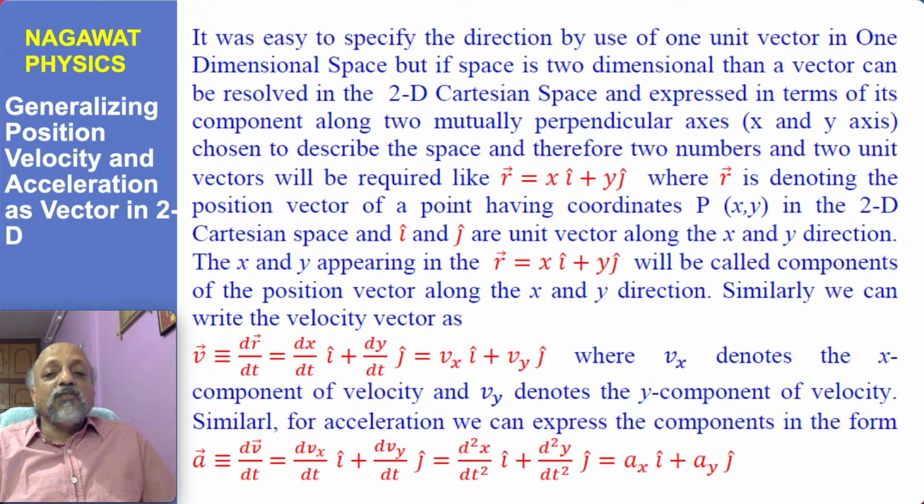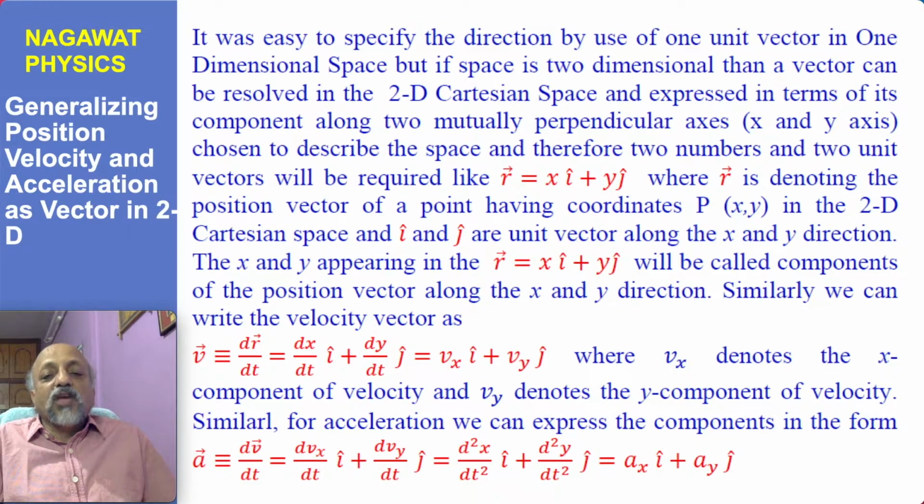And since earlier we have said that the position is defined by x i cap, so now we can write that the position by generalization would be given by xi plus yj. And in this manner, a point which was earlier having only one space coordinate x will have now two coordinates x and y, and the point P(x, y) in a two-dimensional Cartesian space will be having the position vector described by this relationship, where r is being now used for position vector.